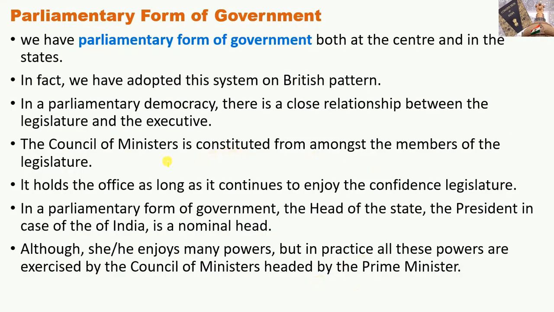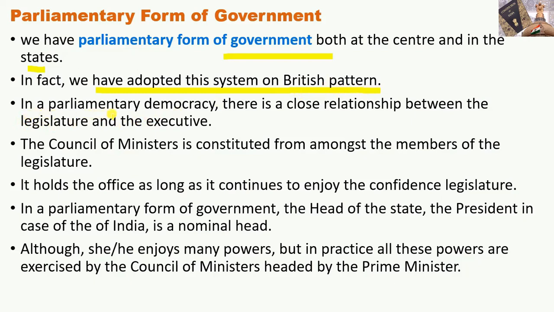Parliamentary form of government. We have a parliamentary form of government both at the center and in the states. In fact, we have adopted this system on the British pattern. As in the previous module we discussed, this feature has been taken from the British Constitution.